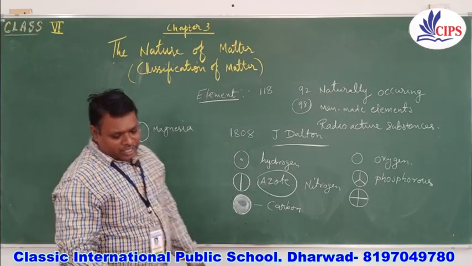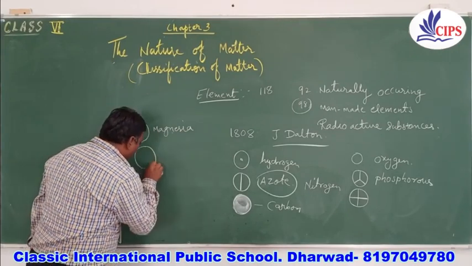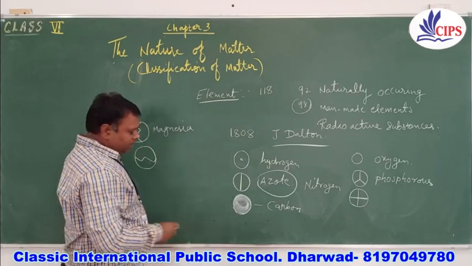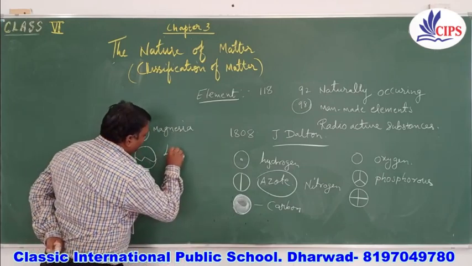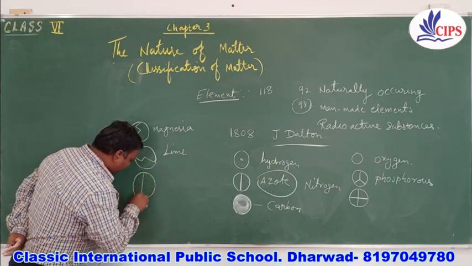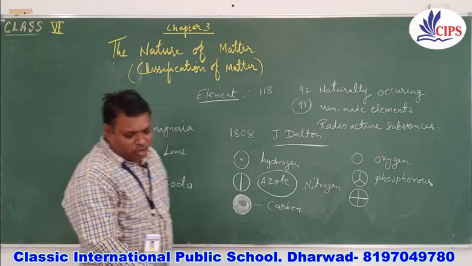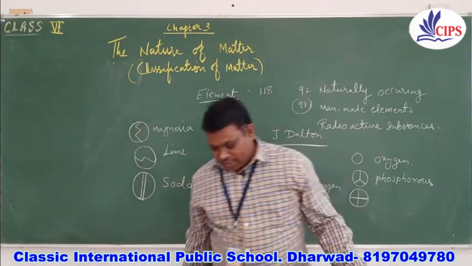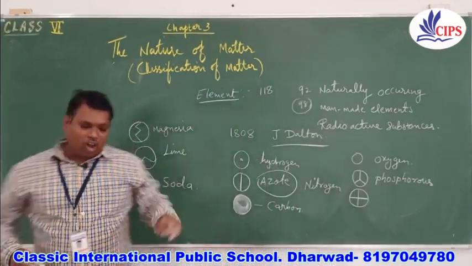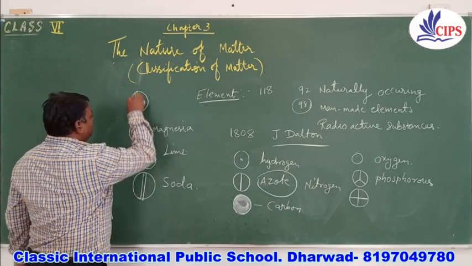Other elements like lime: for lime he made a circle and the line was just tilted like this. Then you have soda. For soda, he used two lines. For potassium, or you can say potash, he used circles, one, two, three.